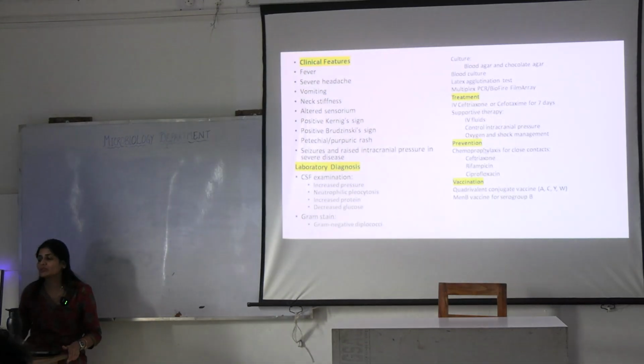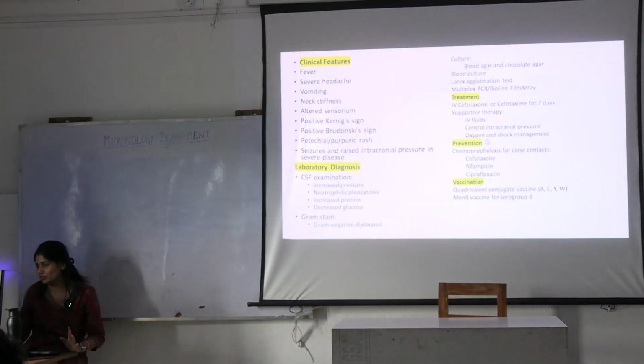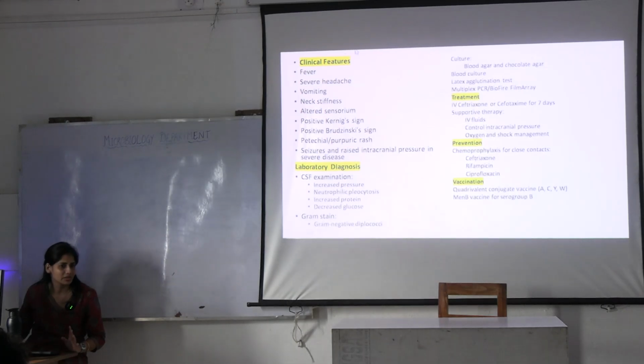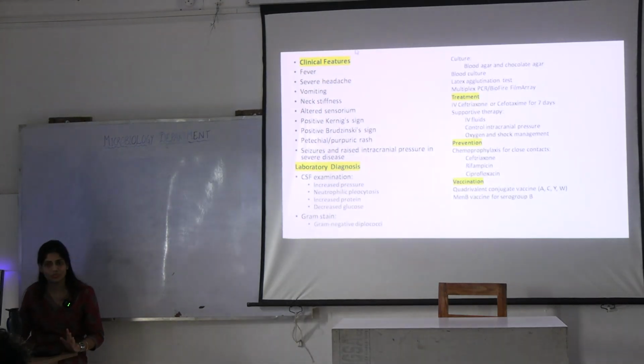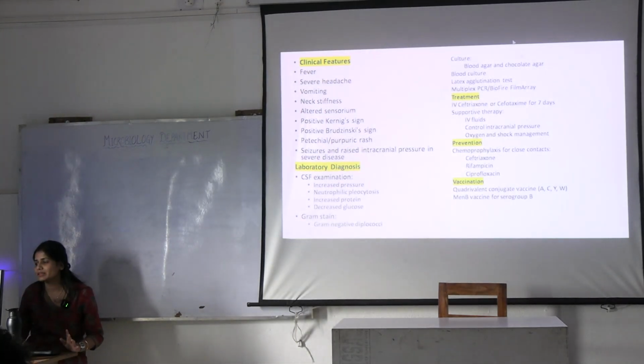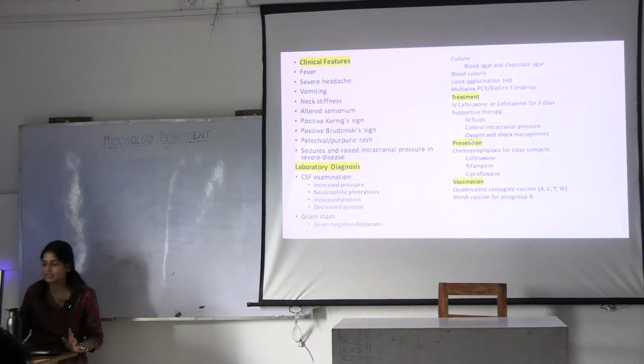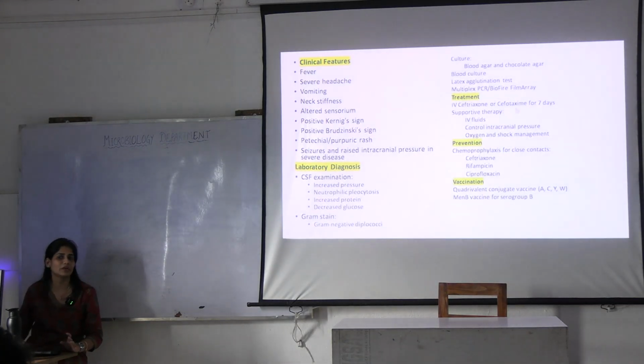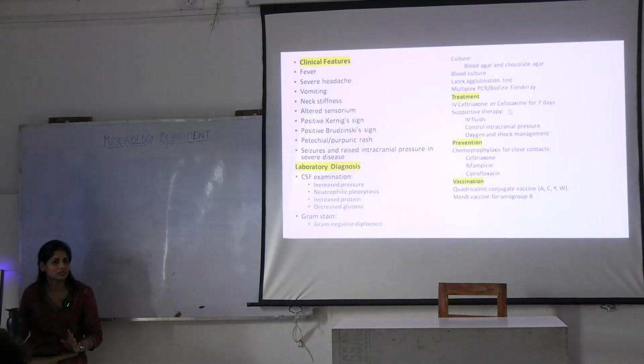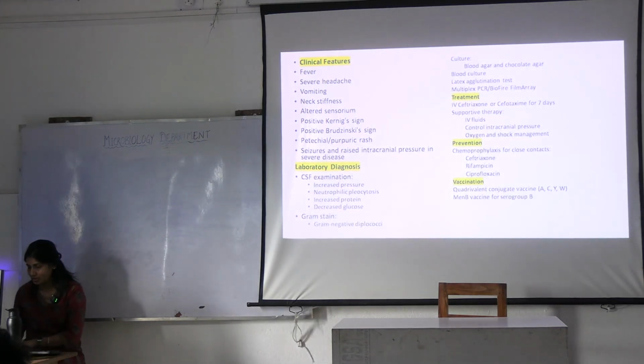For prevention, chemoprophylaxis, you can choose rifampicin, ceftriaxone or ciprofloxacin. Vaccination is also available for meningococcal meningitis. That also you can do for prophylaxis. Okay, these are the minimum things that you have to write in the answer sheet. These are like the code words. If these are found, then you will get the marks. Okay. Next question.